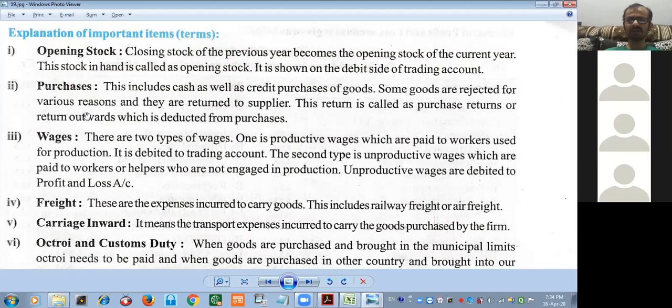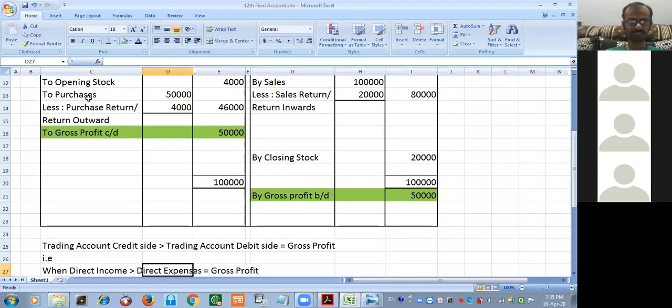Sometimes it may happen we refuse to accept the goods which we already purchased, or the seller might purposefully or unwillingly have sold us defective goods. Why should I keep them with myself? So they are going to be returned to the seller. It may be not as per the specification, not as per the size, color, taste, or preferences. Please remember, from purchases you have to deduct purchase return or return outward.